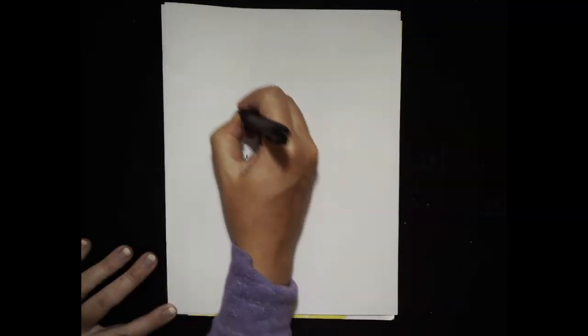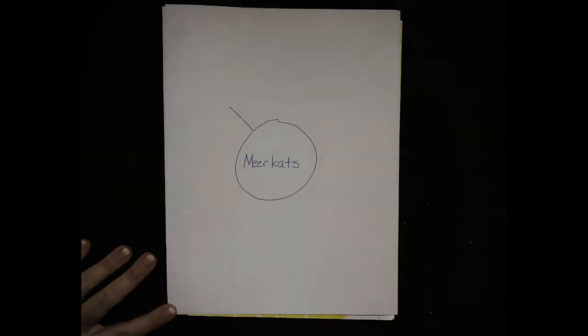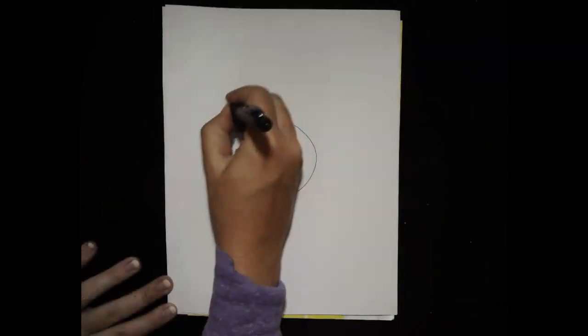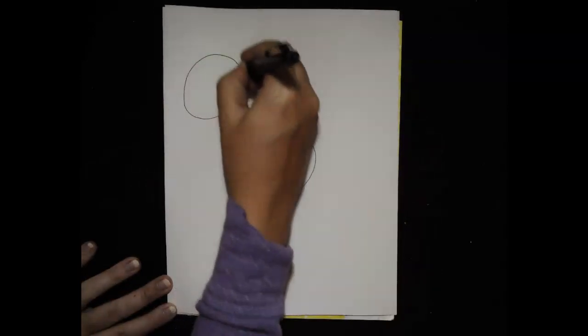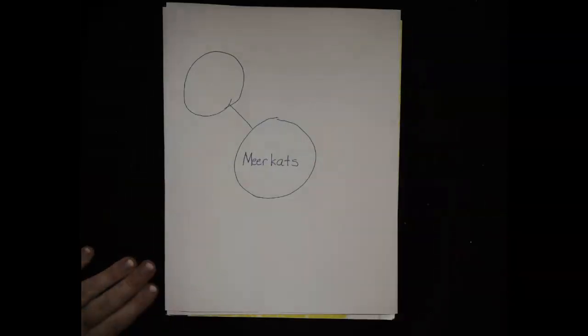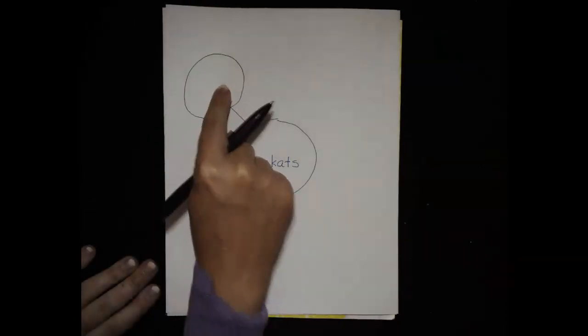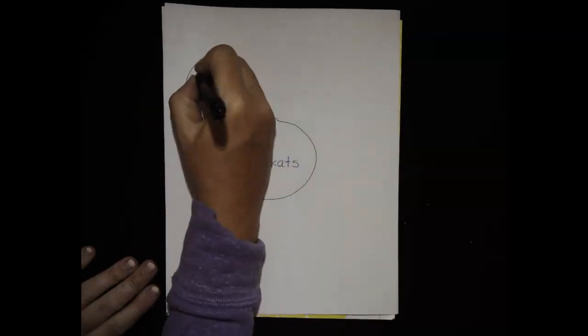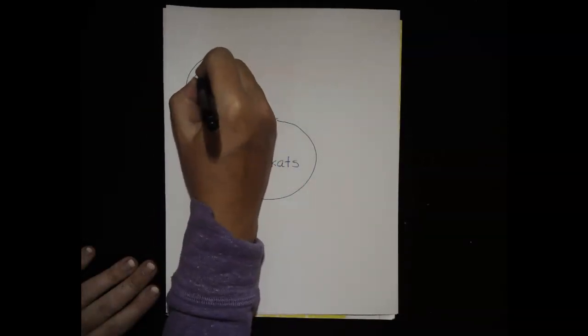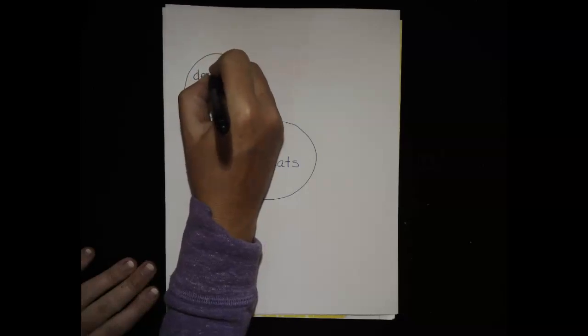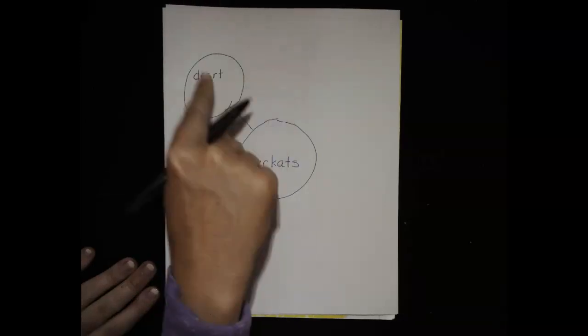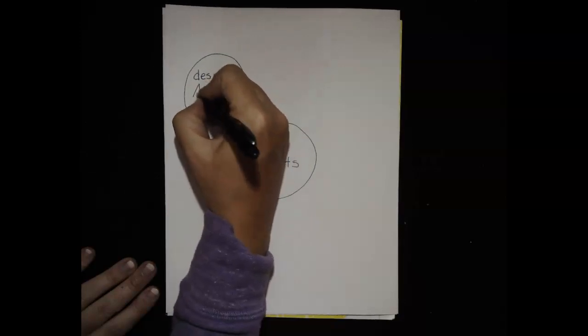All right, now we are going to make some lines and circles coming out. So make a little line, just a little one, and make another circle. All right, in this circle, let's talk about their habitat. So the place that your animal lived, that's what we're going to write, the habitat. I know meerkats live in the desert. Desert. They live in the desert and they live in Africa.